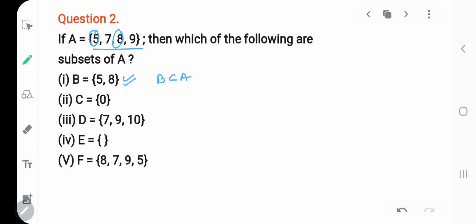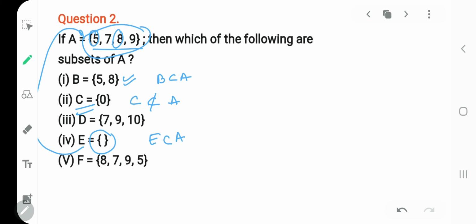Okay. Next we have C is 0. If C were empty, like your E is empty, E would be a subset of A. I can write E is a subset of A. Getting my point? But I cannot write C is a subset of A, because C contains an element 0 which is not present in the A set. So I'll say C is not a subset of A.